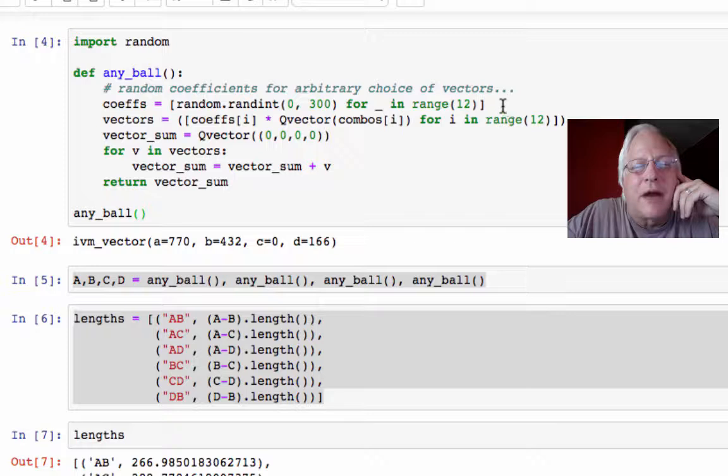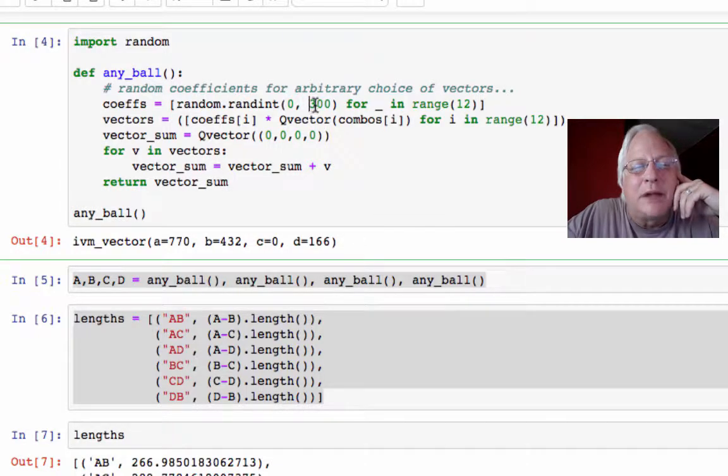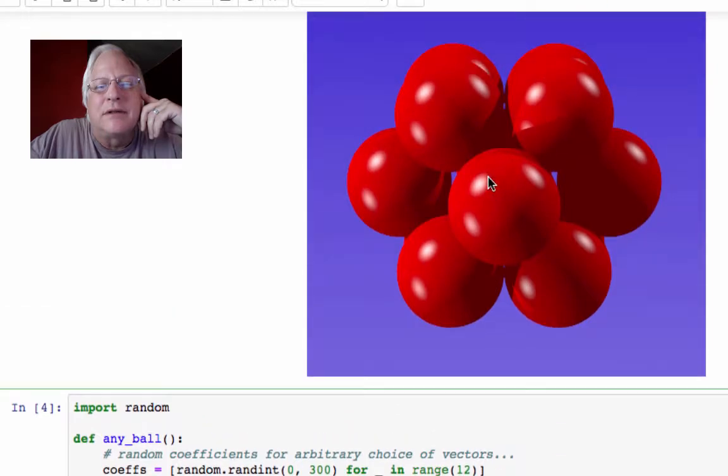It's actually taking random numbers, and I'm allowing them to be up to 300 long and down to 0 long. So I'm going to scale these 12 vectors arbitrarily between 0 and 300 length. Think of that as the scalar length, which I'm picking at random. And then I'm saying I want like 200 of the first vector, 5 of the second vector, 203 of the third vector, 145 of the fourth vector, 18 of, and so on, right? So I arbitrarily pick amounts of each of these 12 vectors.